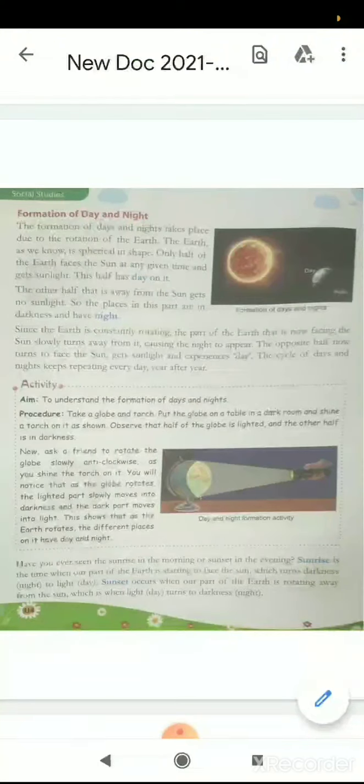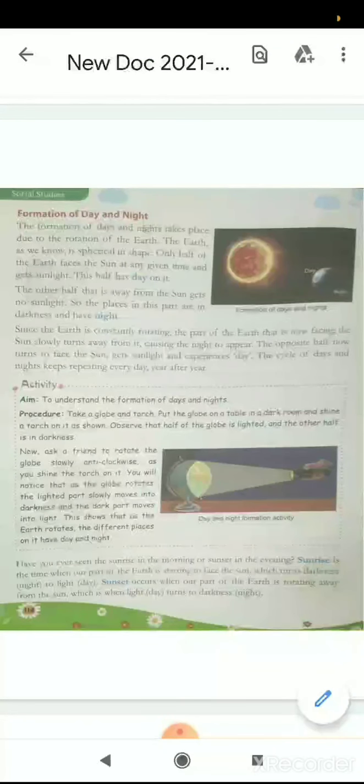The earth, as we know, is spherical in shape. Only half of the earth faces the sun at any given time and gets sunlight. This half has day on it. The other half, that is away from the sun, gets no sunlight. So the places in this part are in darkness and we call it night.